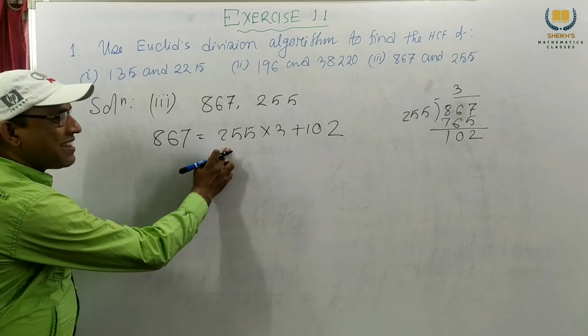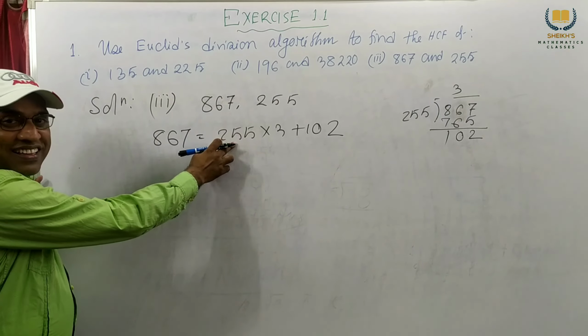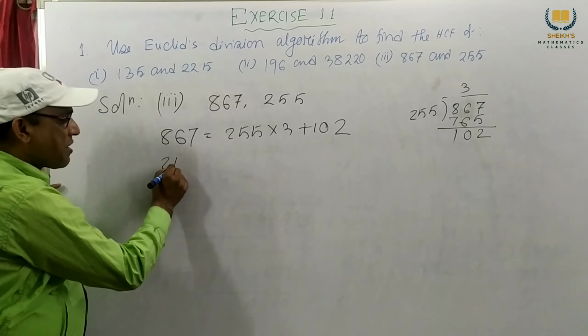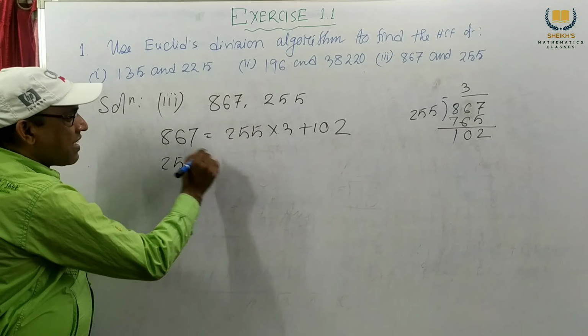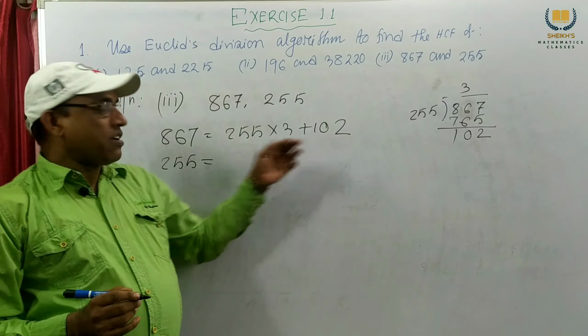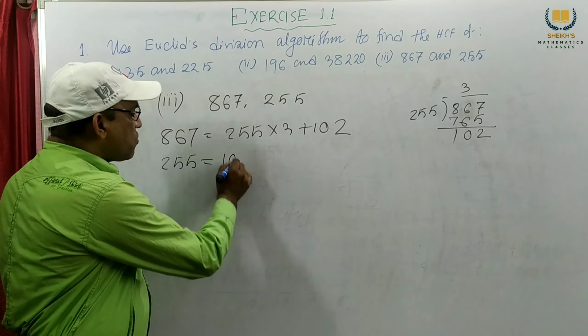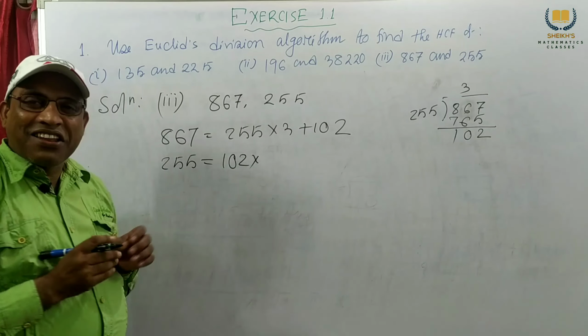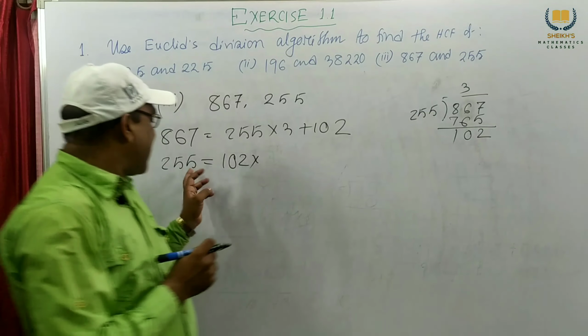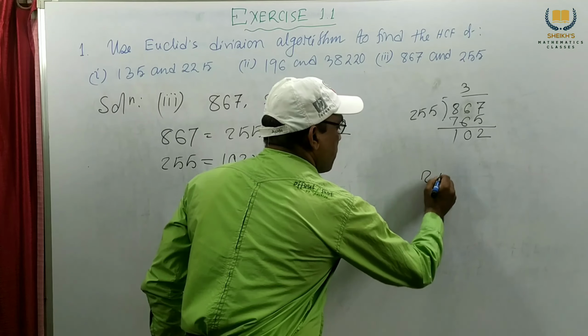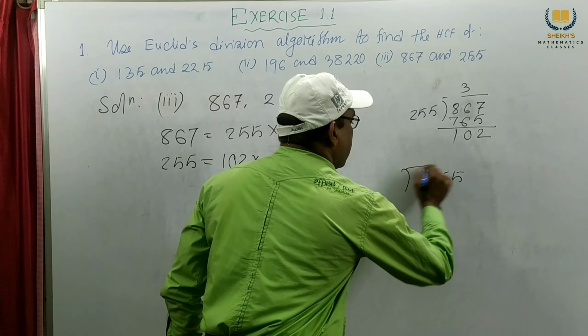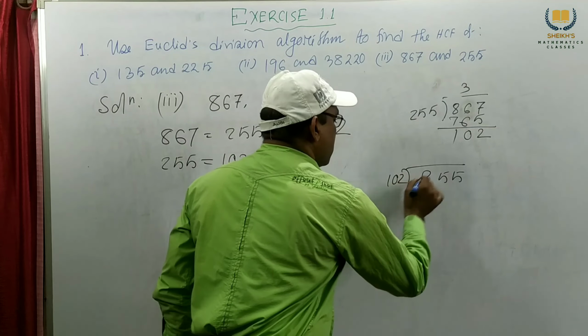Next we write this number. So 255, and write down this number directly. When we write this number directly, we write this remainder here: 102. Again we don't know the something. Again we divide 255 by 102.